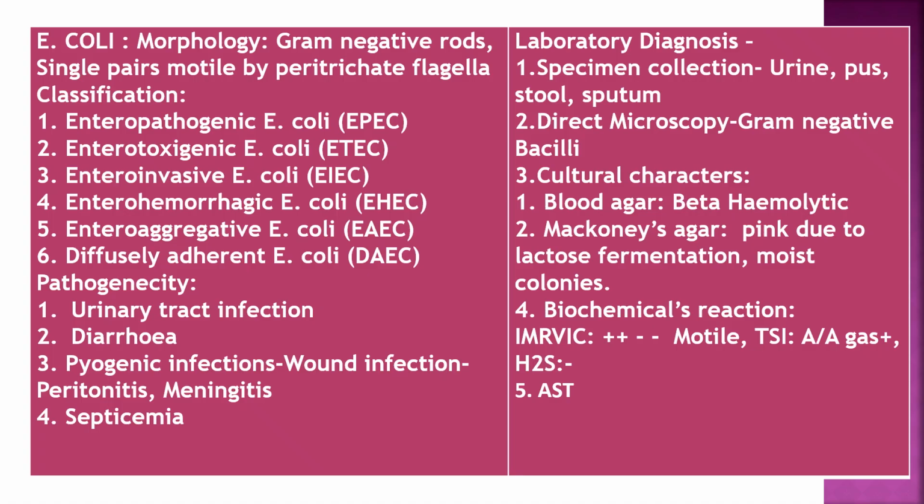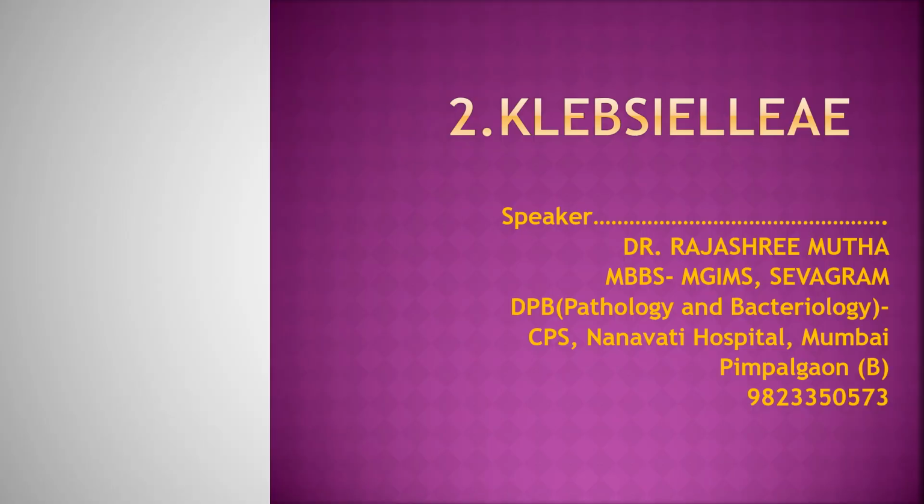Direct microscopy: gram-negative bacilli on gram staining. Culture characters: blood agar, beta hemolytic gray circular colonies; MacConkey agar pink due to lactose fermentation, moist colonies. Biochemical reaction: indole positive, MR positive, VP, citrate, urease negative, motile, TSI A/A with gas and no H2S. Let's study Klebsiella.